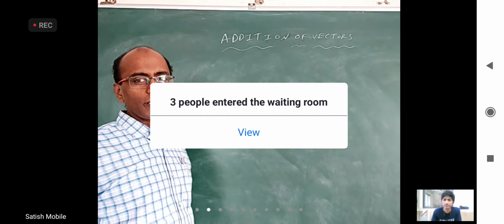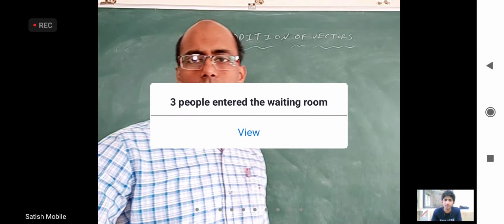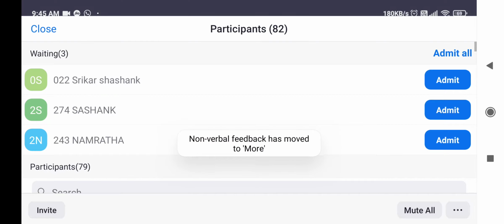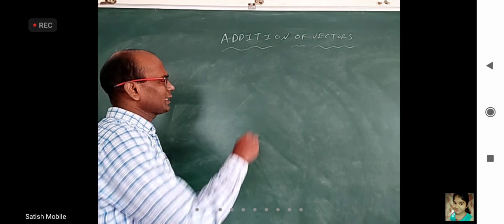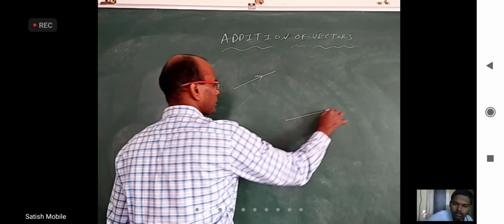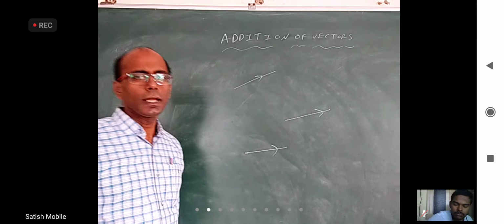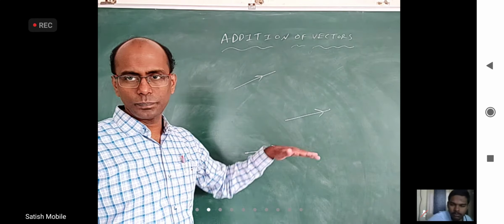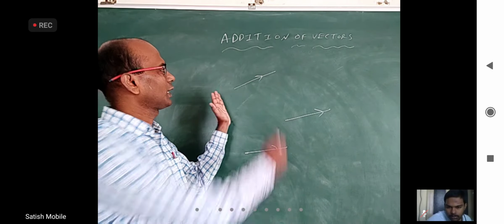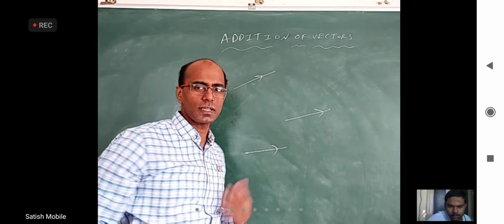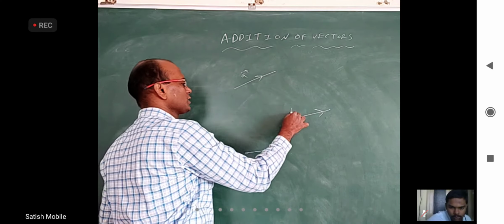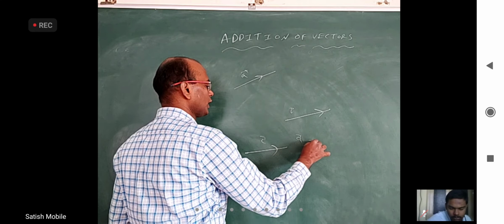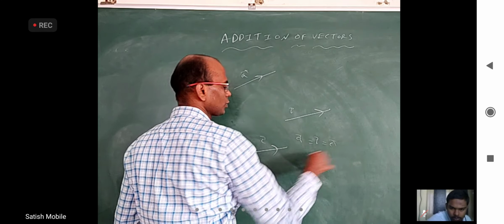Equal vectors. When can you say two vectors are equal? When both the magnitude and direction are equal. Vectors can be in different places. As long as all these are parallel and they are the same magnitude, the length of this and the length of this and length of this are same, then they are equal vectors. If this is A bar and this is B bar and this is C bar, I can write A bar equal to B bar equal to C bar.